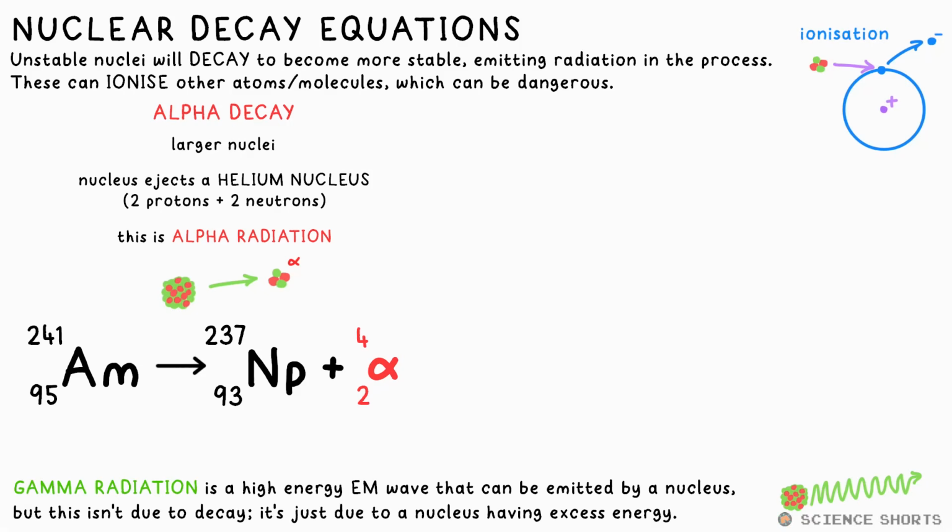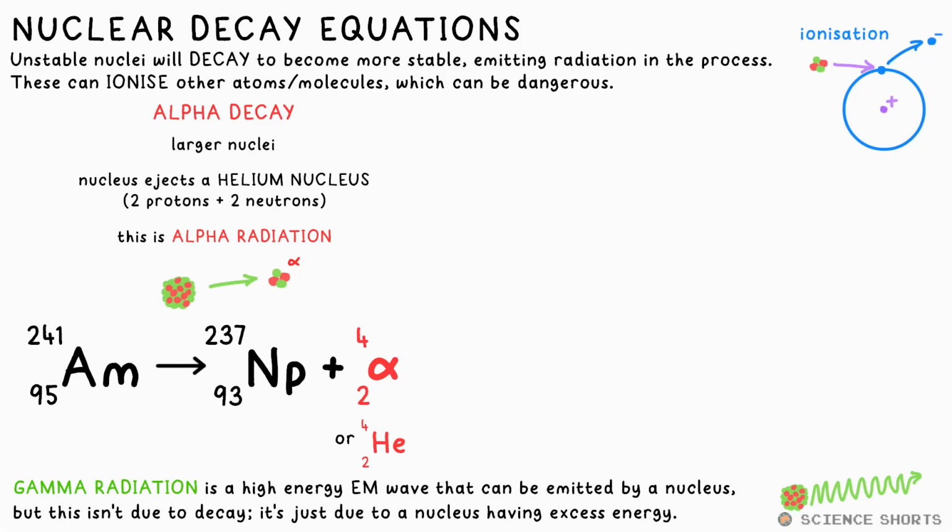And the daughter nucleus, that's just the nucleus left over, which of course is no longer going to be americium as it's lost protons to go from an atomic number of 95 to 93. Turns out that's now neptunium. You'll never have to remember these elements, you just need to worry about the numbers. It's just maths. 95 goes to 93 plus 2, and the mass is similar. 241 goes to 237 plus 4. There is actually a nucleus that has the numbers 2 and 4. It's a helium nucleus. That's what an alpha particle is.